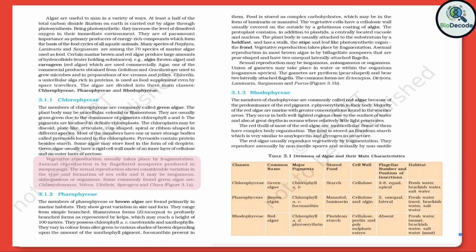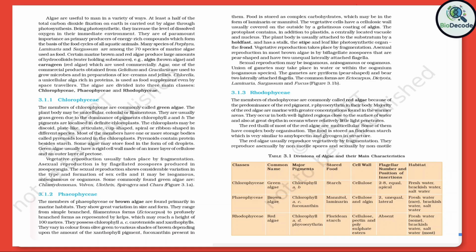Asexual reproduction is by flagellated zoospores produced in zoosporangia. The sexual reproduction shows considerable variation in the type and formation of sex cells, and it may be isogamous, anisogamous, or oogamous. Some commonly found green algae are Chlamydomonas, Volvox, Ulothrix, Spirogyra, and Chara, Figure 3.0.